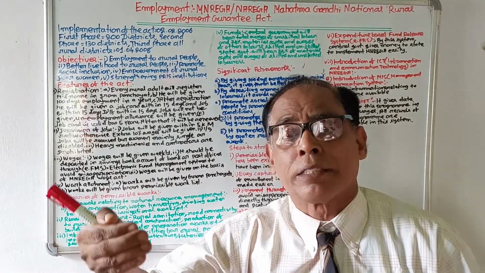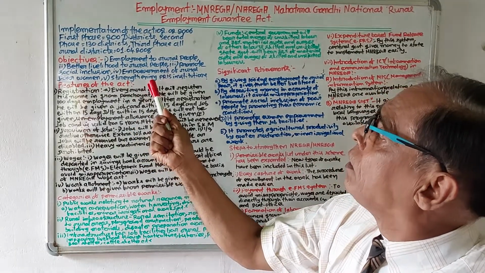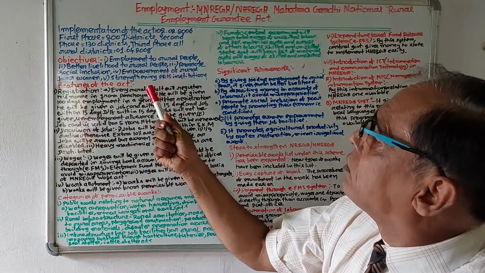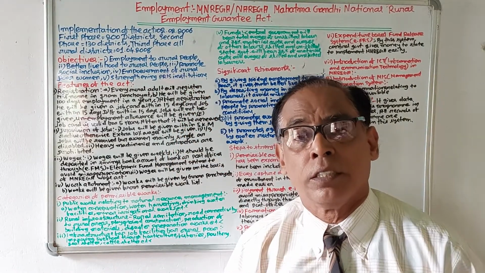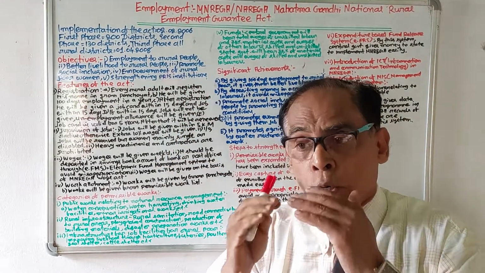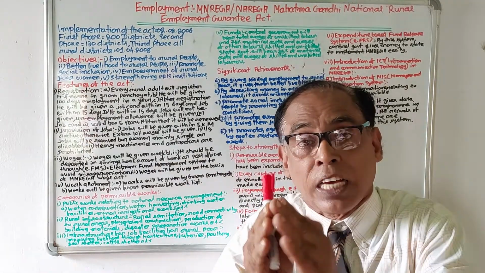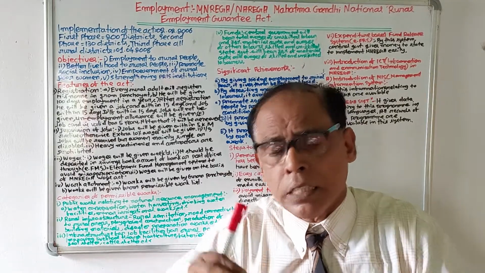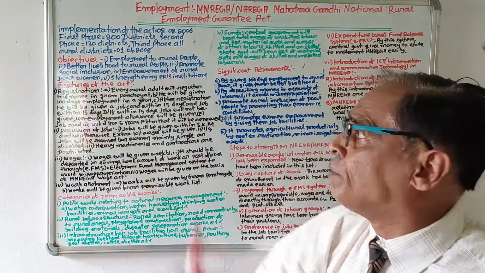It empowers women. Finally, strengthening PRIs, the institutions. Another objective of this act is to give power to Panchayati Raj institutions, so that they can be strengthened. So we have discussed when MNREGA came into existence and what its objectives are.